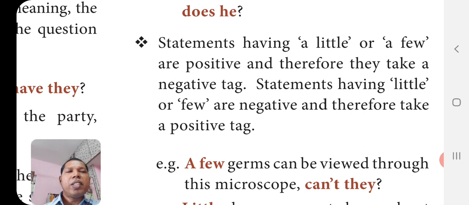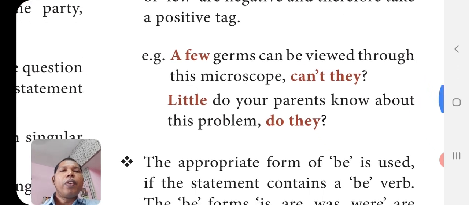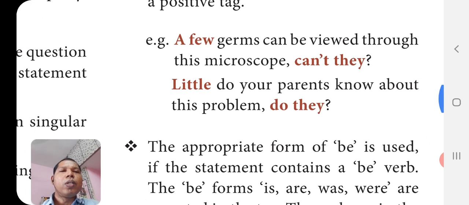Statements having little or few are negative and therefore take a positive tag. Example, a few germs can be viewed through the microscope, can't they? So can, negative can't, and for germs we are using the pronoun they. Little do your parents know about this problem. Here the word little is used, not a little, so we have to use the positive tag. That is a negative word little, so we have to use the positive tag do they.